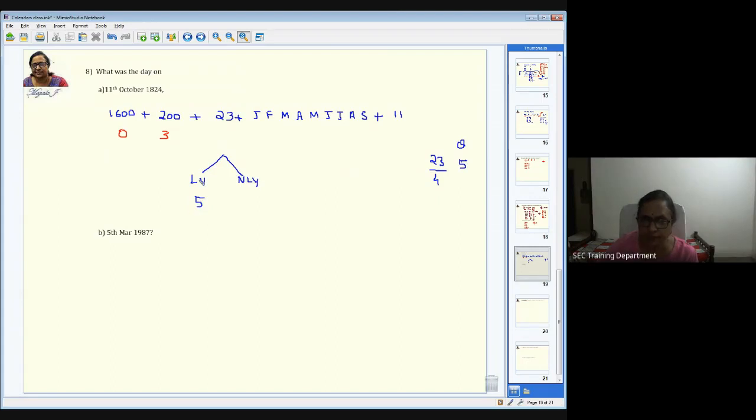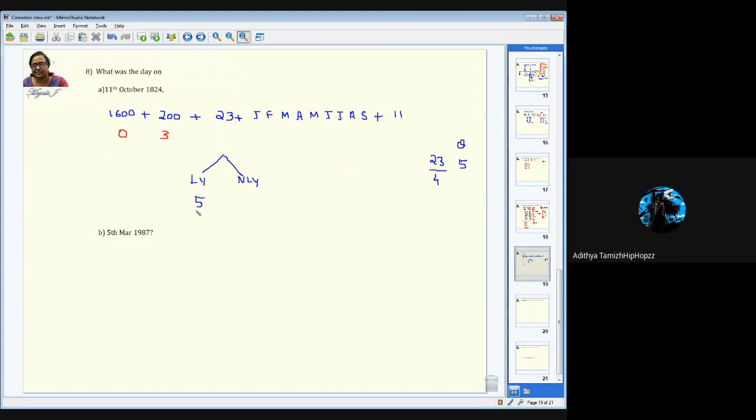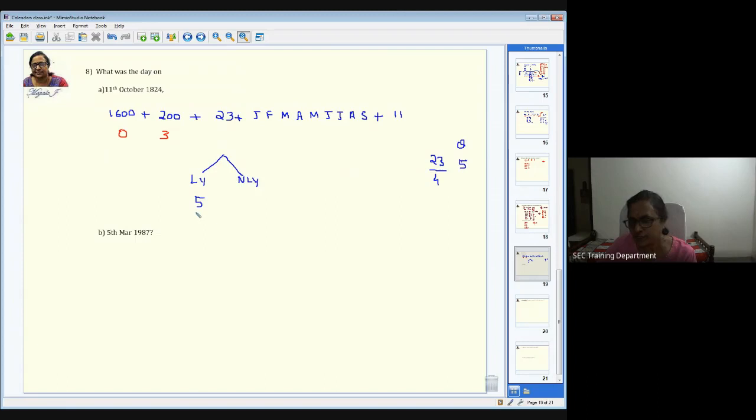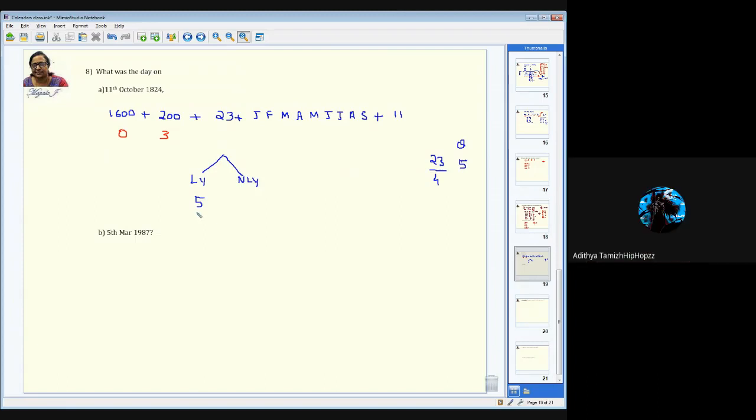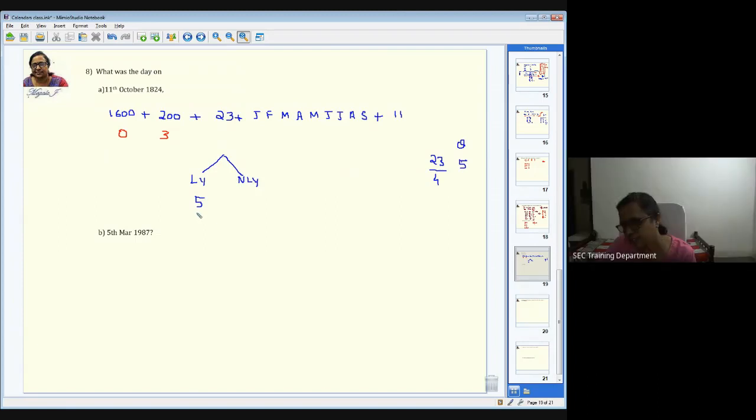Out of 23, when you subtract 5, you get the balance as how much? 18. Right? So this means you're having 5 leap years and 18 non-leap years.